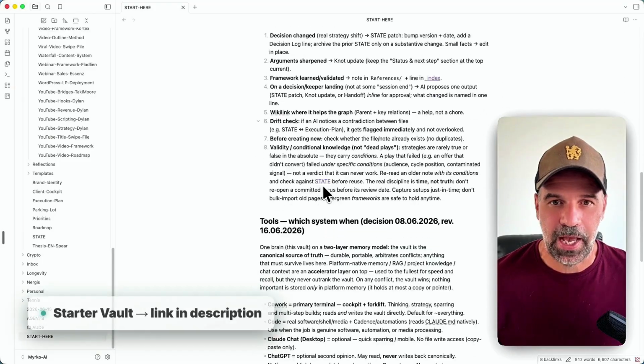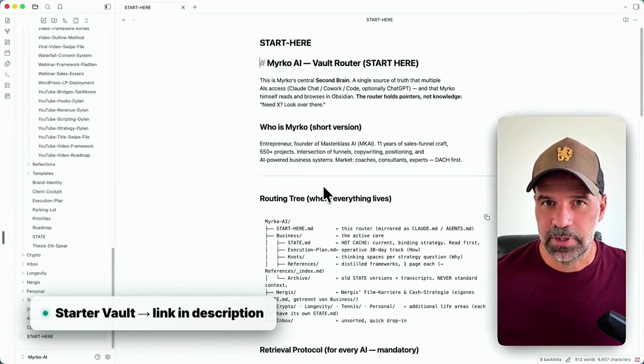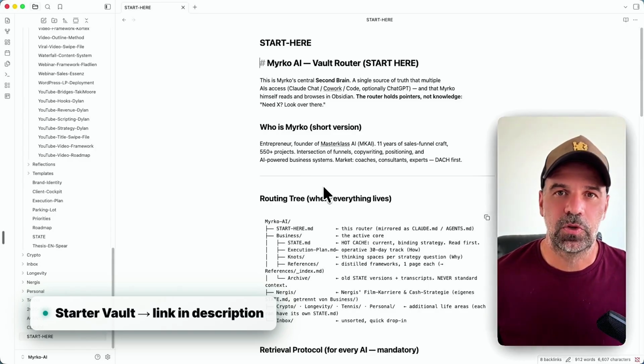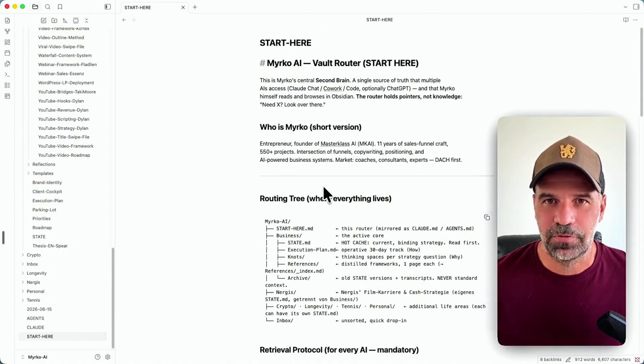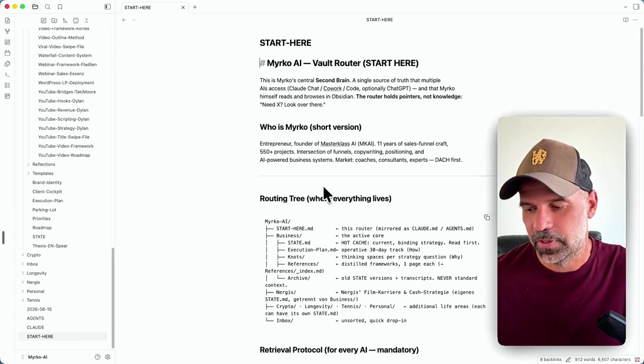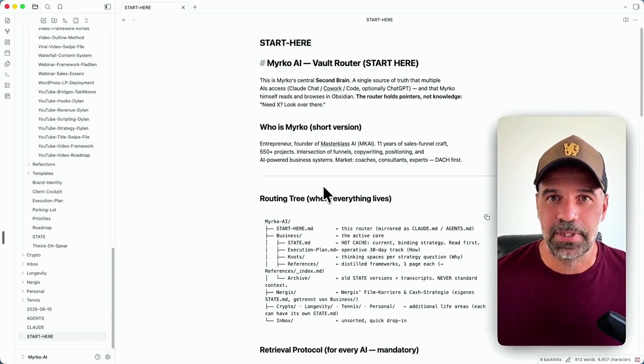And by the way, I give you all of that as the setup as a file. You can download this in my community. If you go there, you will get it right in this community. So you can set this up. This is the way to get started, because you don't have to do the work yourself. You can just use the template and then get started from there and fill your own vault, your own state, and use it for your business, right?